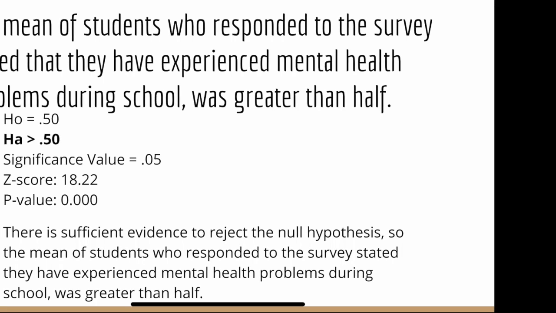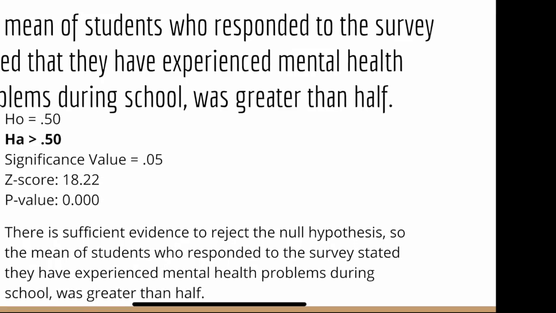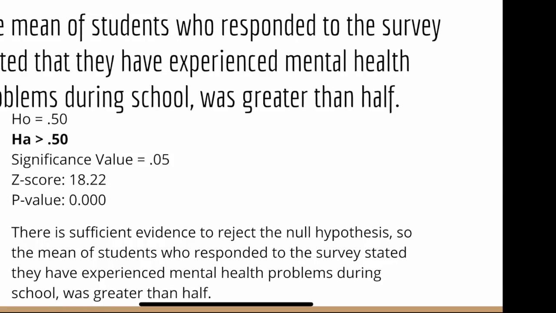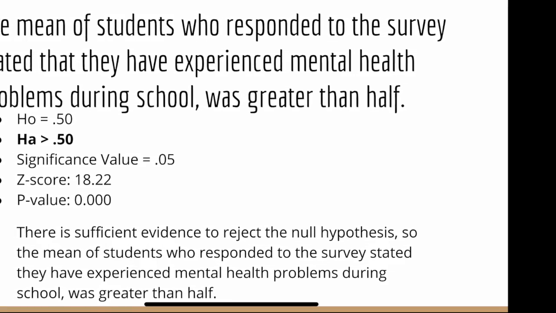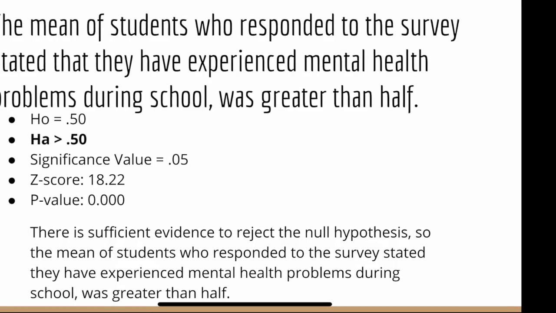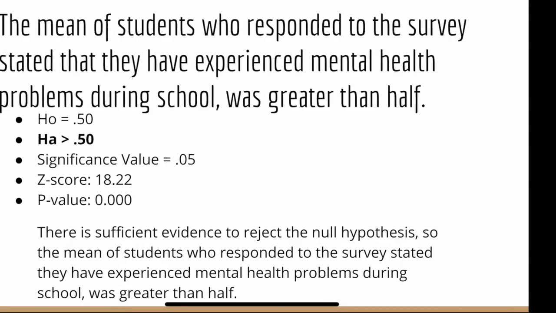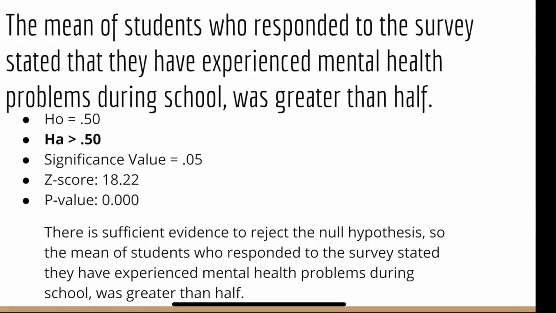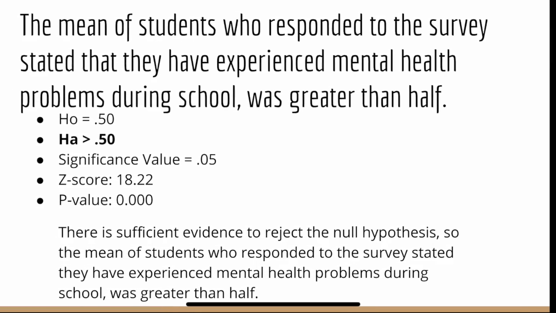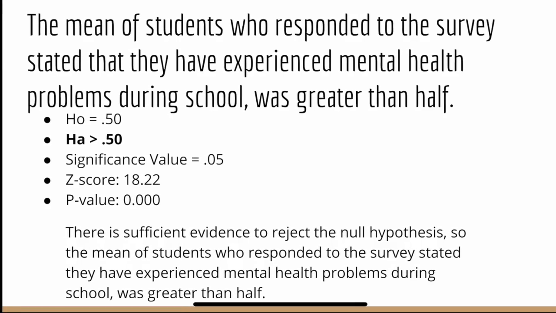The first hypothesis statement that I tested was that the mean of students who responded to the survey and stated that they have experienced mental health problems during school was greater than half. For this, our null hypothesis was equal to 0.50, so 50%, and our alternative was that it was greater than 50%. For this, I used a significance level of 0.05.